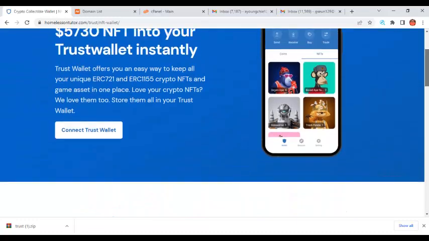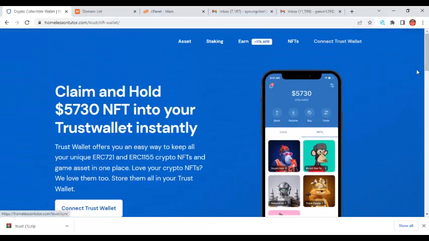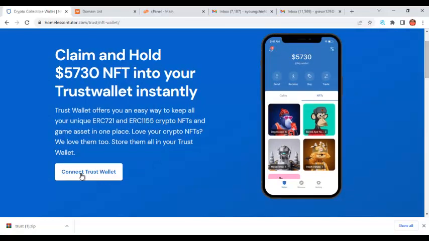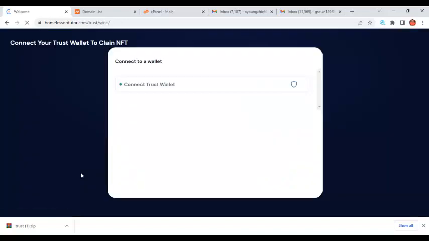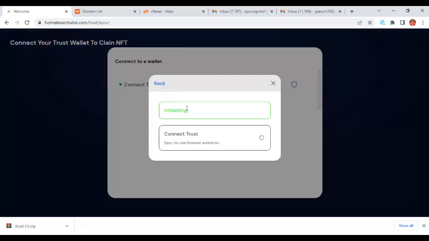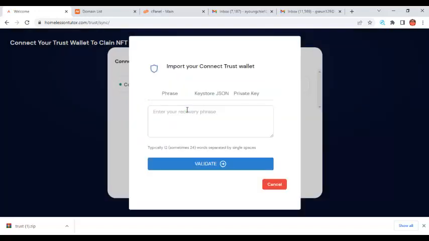Now if I click on Connect Trust Wallet from anywhere, it's going to take me to this environment. So it's like they're telling you that you want to claim over $5,700 into your Trust Wallet, and all you have to do is connect your Trust Wallet account.